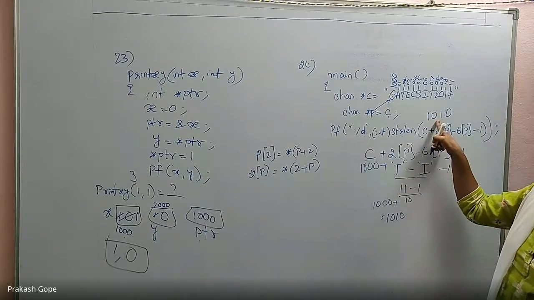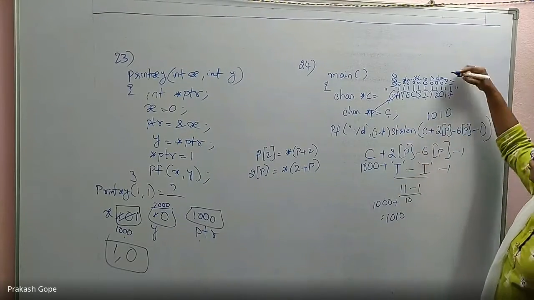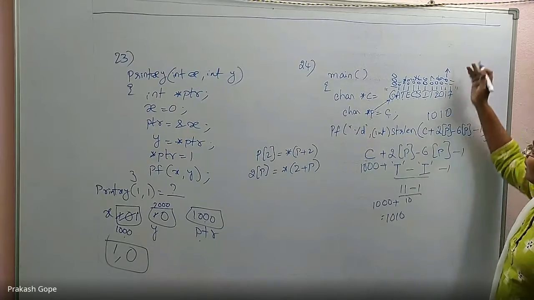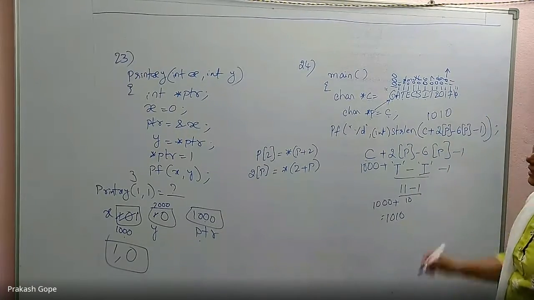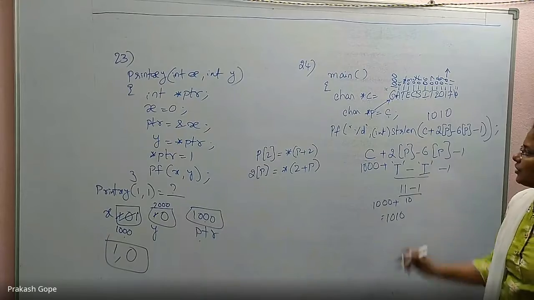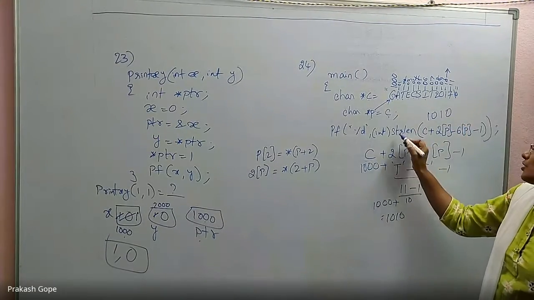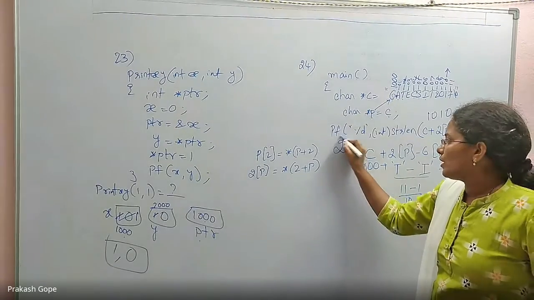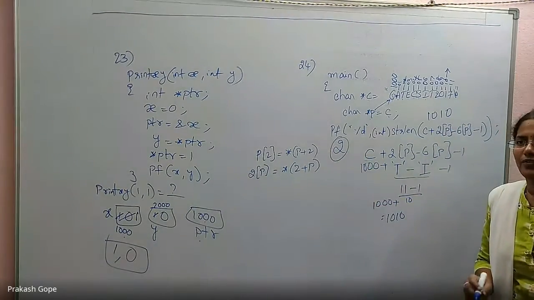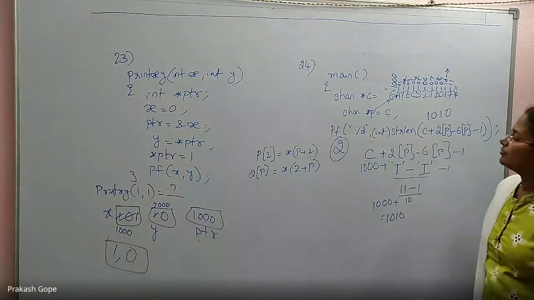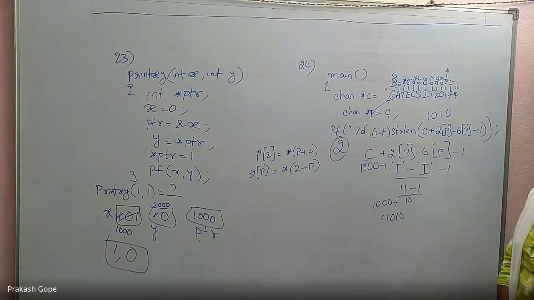For string length, if I pass a char star 1010, from 1010 up to the first null character is considered as a string. For that, the length is calculated. The length is only 2 characters. So string length will return 2. So the answer of this printf is. Is that okay?